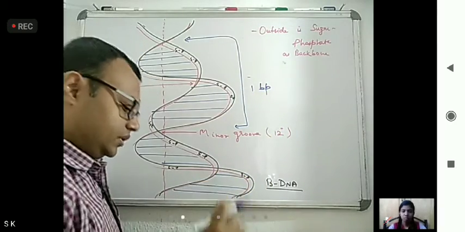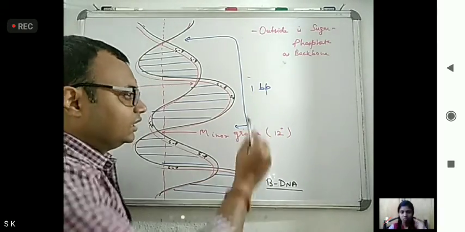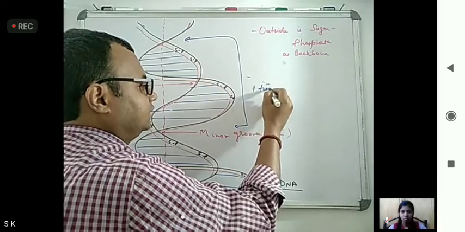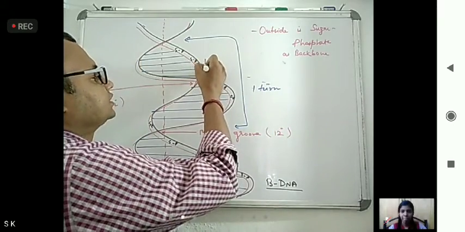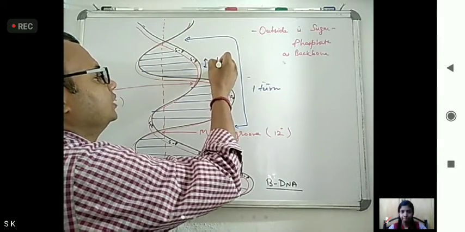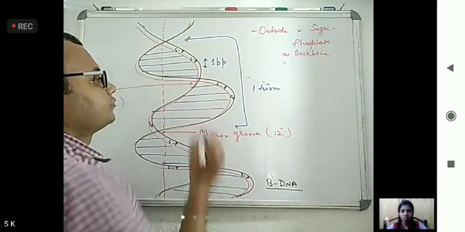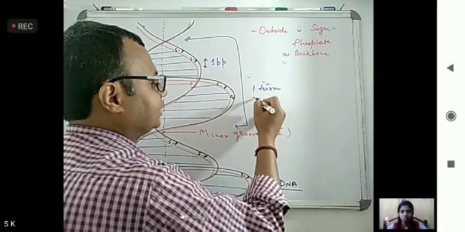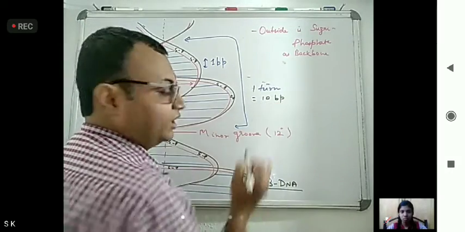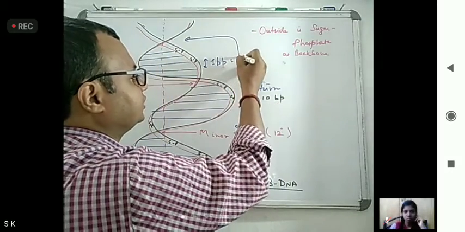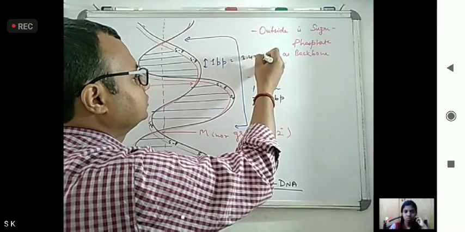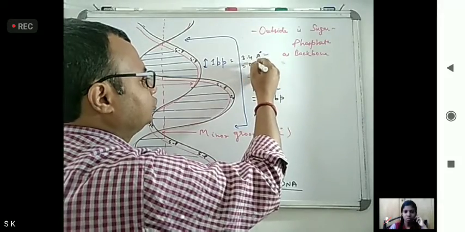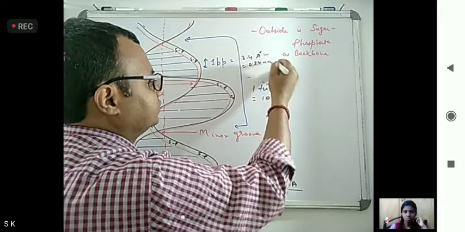This is one turn, and the distance between these pairs is known as one base pair. One turn contains 10 base pairs, and one base pair is equal to 3.4 angstrom or 0.34 nanometer.